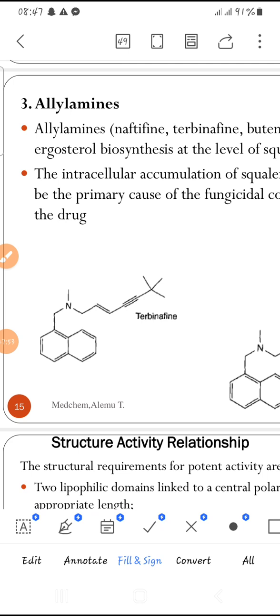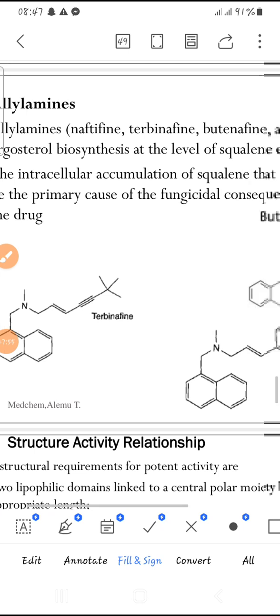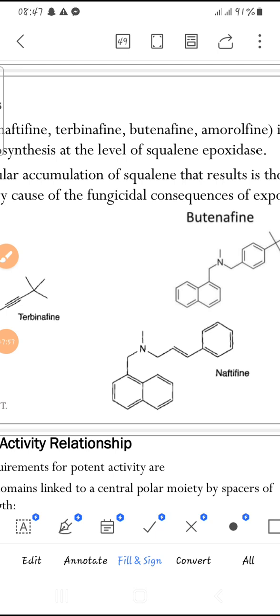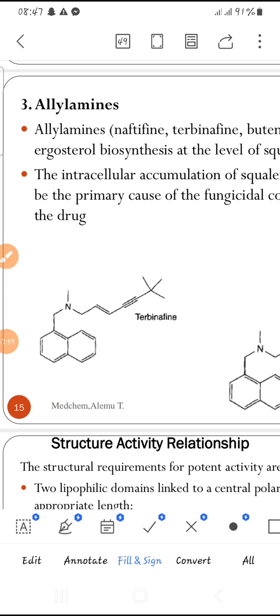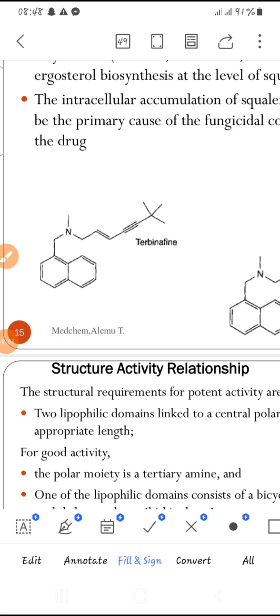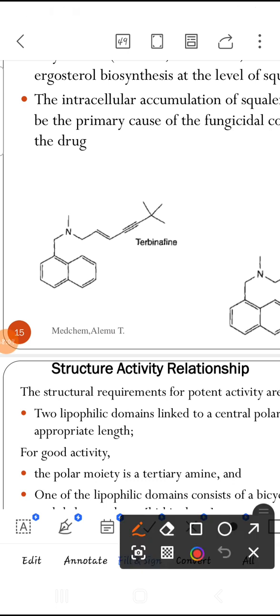The other class of antifungal agents are called allylamines. This includes naftifine, terbinafine, butenafine, and amorolfine. These are potent ergosterol synthesis inhibitors. The first compound is terbinafine. What is terbinafine? Terbinafine is an important compound that is also used as a fungicidal compound.